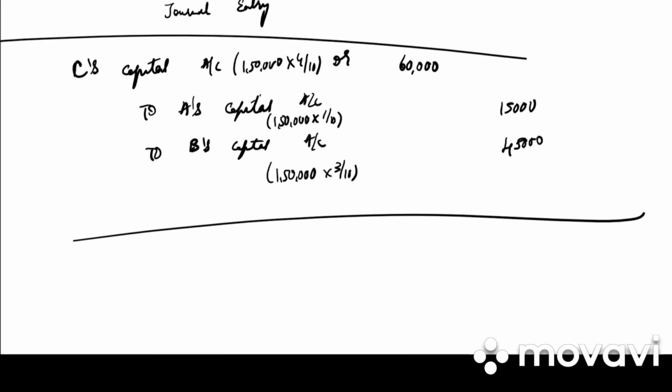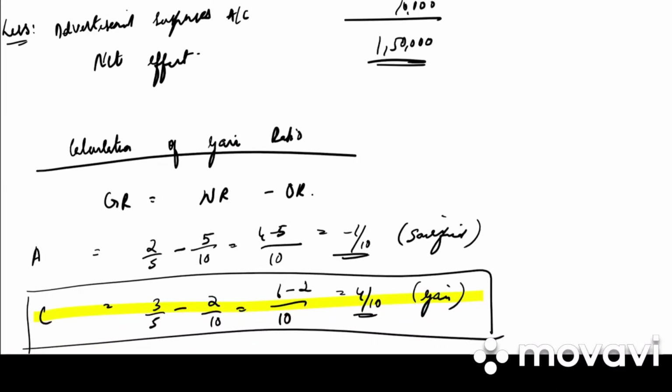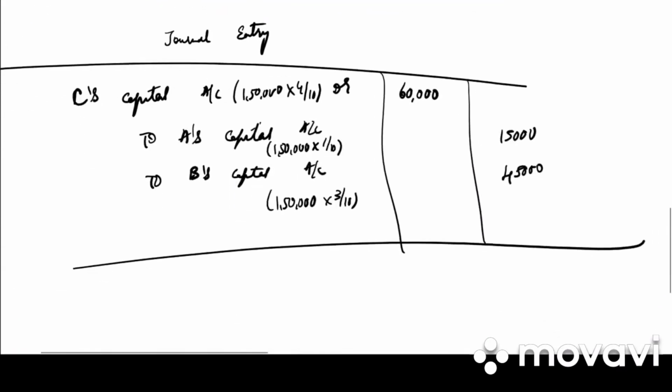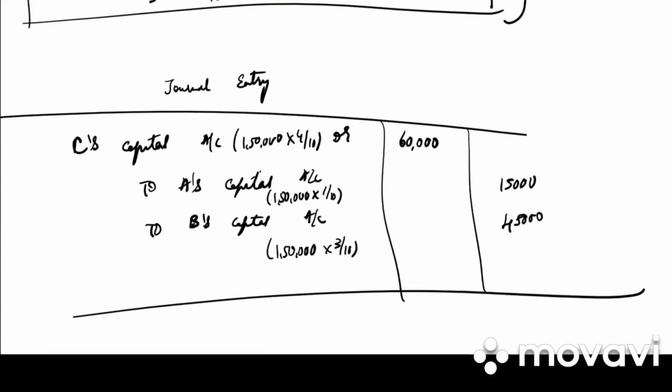Write down the narration. Adjustment made for accumulated profit or losses on B's retirement. So in such kind of problem, whatever is the net effect, you need to see the gaining or the sacrificing partner and then divide among the partners. So whoever is the gaining partner would be debited, the retiring partner and the sacrificing partner would be credited.